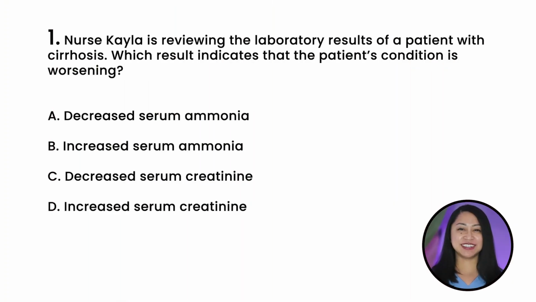Question 1. Nurse Kayla is reviewing the laboratory results of a patient with cirrhosis. Which result indicates that the patient's condition is worsening? A. Decreased serum ammonia. B. Increased serum ammonia. C. Decreased serum creatinine. D. Increased serum creatinine. And the correct answer is B.